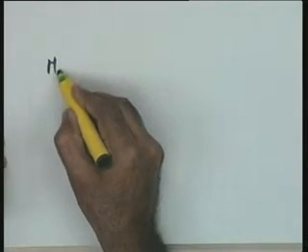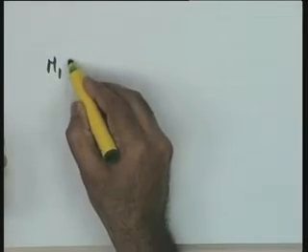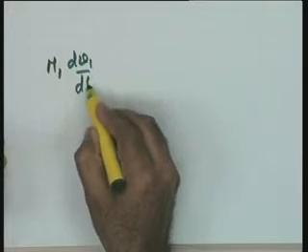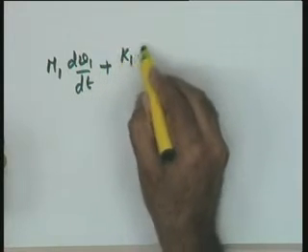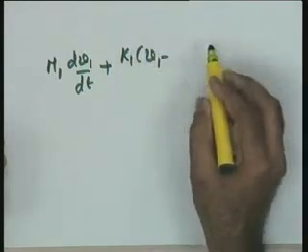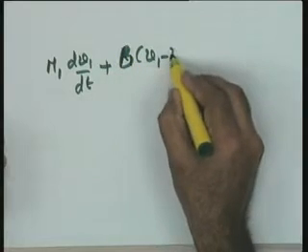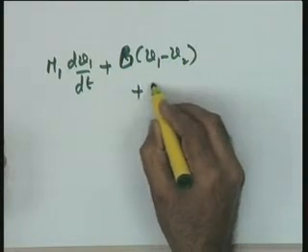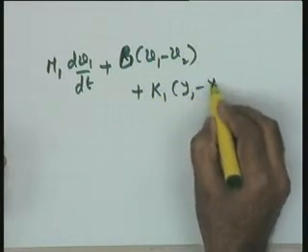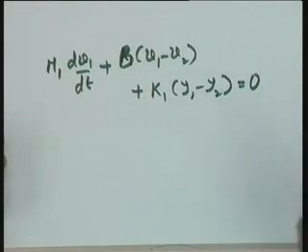At node 1, the equation is this: the current through mass m1, or the force, m1 dv1 by dt plus b(v1 minus v2) plus k1(y1 minus y2) equal to 0. I hope you are getting it. The way you write your nodal equations, I have written the force balance equation, keeping in mind that force is analogous to current. Okay? Look at the second equation now.